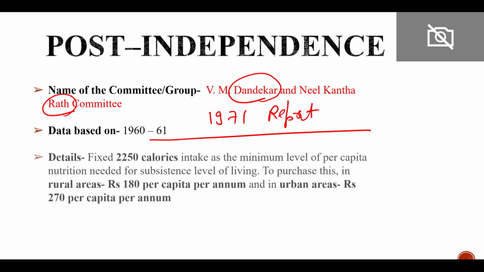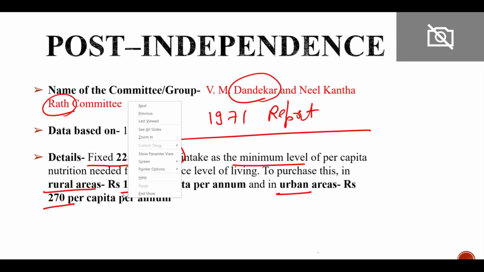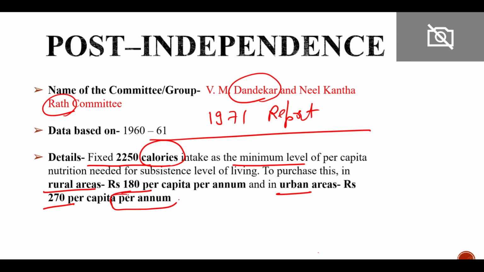They used a calorie-based consumption basket. They fixed 2250 calories per person as the minimum level of per capita nutrition, and for buying this, an expenditure of 180 rupees in rural areas and 270 rupees in urban areas per annum was required.